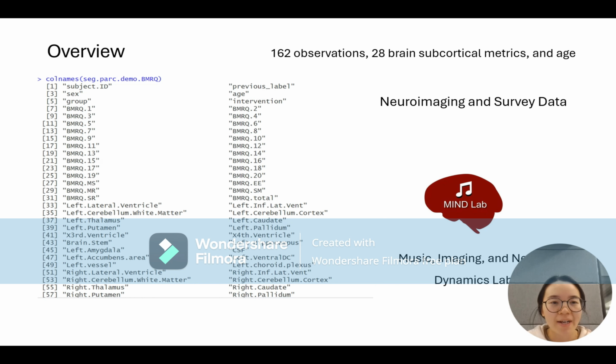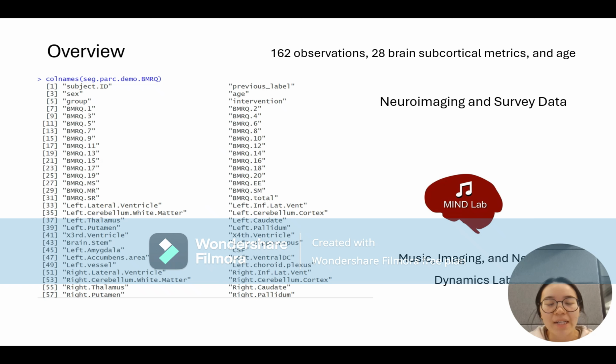In my project, I chose the data from my current lab. Its dataset contains demographic information, scores of the Barcelona Music Reward Questionnaire, which measures individuals' ability to derive pleasure from music, and brain morphometry data, which includes brain subcortical volume and cortical thickness.